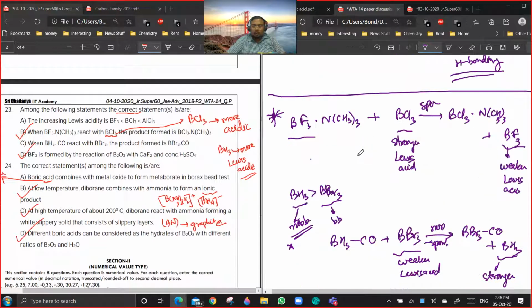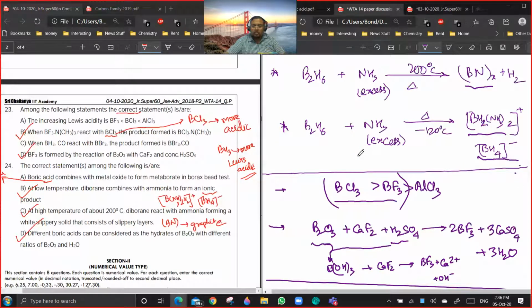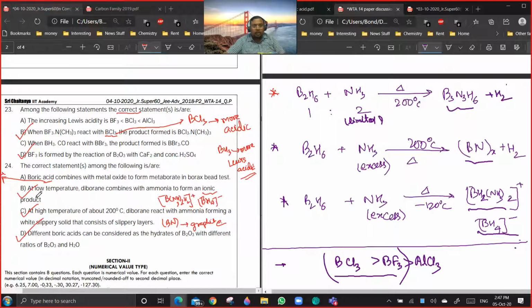You see, when you're talking of B, at low temperature, diborane combines with ammonia to form an ionic product, which is this. This is the low temperature. So, if B2H6 is treated with excess of ammonia, it is clear? Both B and C.